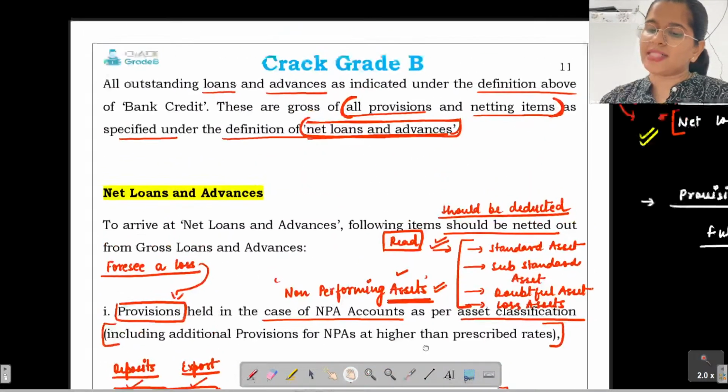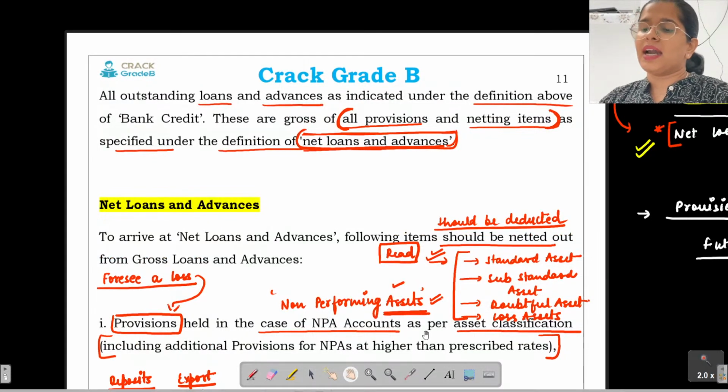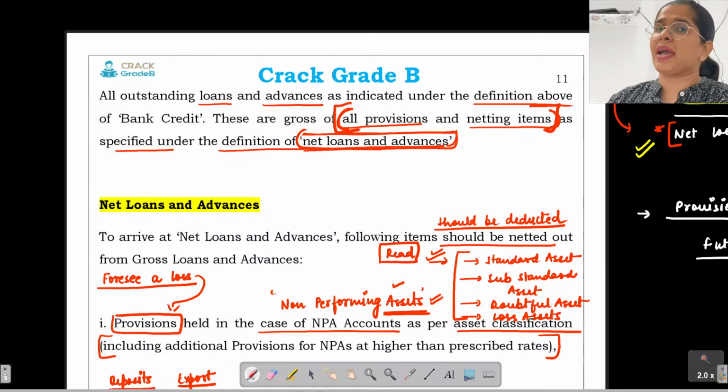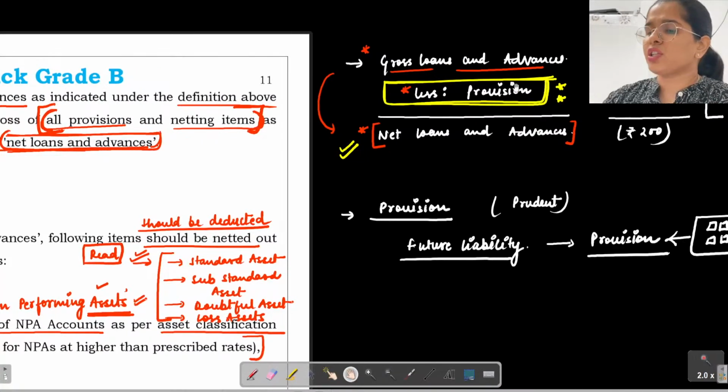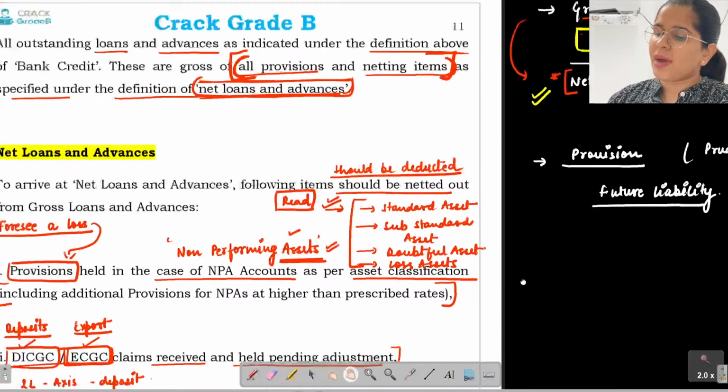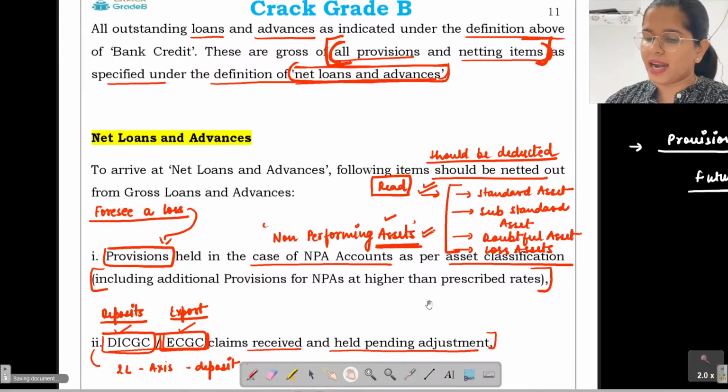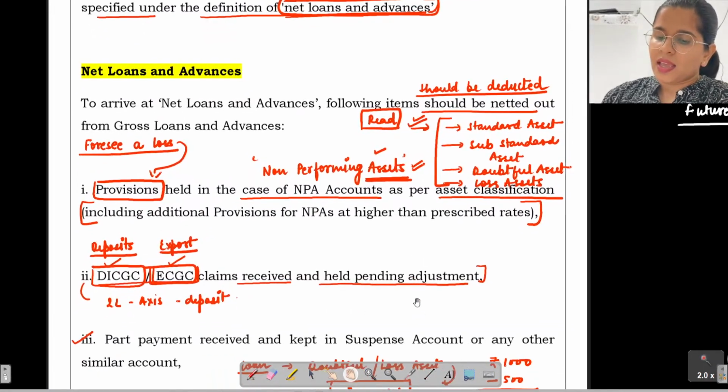Gross loans and advances include all the loans and advances that you have given, but you have not deducted provisions as of now. आपने अभी तक provisions जो है minus नहीं किए हैं. Once you deduct your provisions from your gross loans and advances, we reach net loans and advances. ठीक है, हम किस पे पहुंच जाते हैं? Net loans and advances पे.